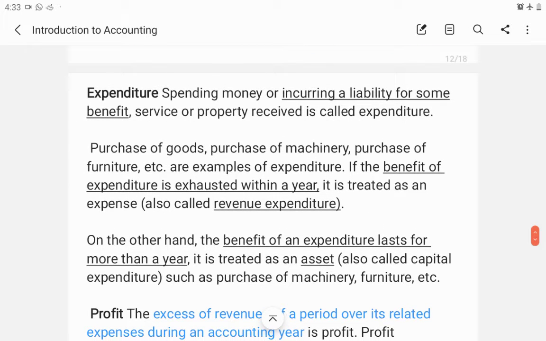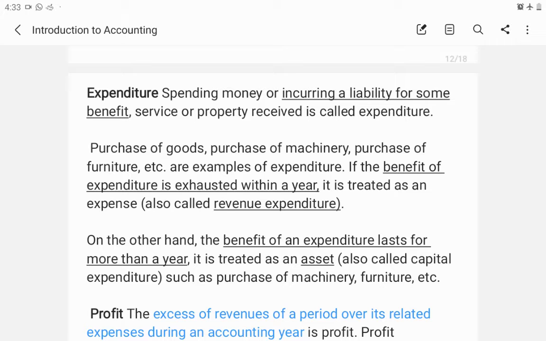Next is expenditure. We are spending money or incurring a liability for some benefit. For getting a benefit, for purchasing goods or some assets, we are making an expenditure, and it is not an expense.